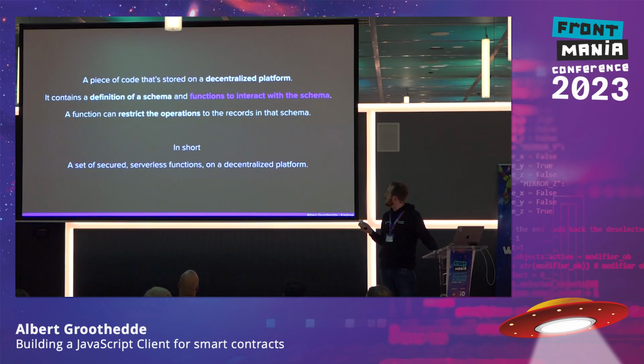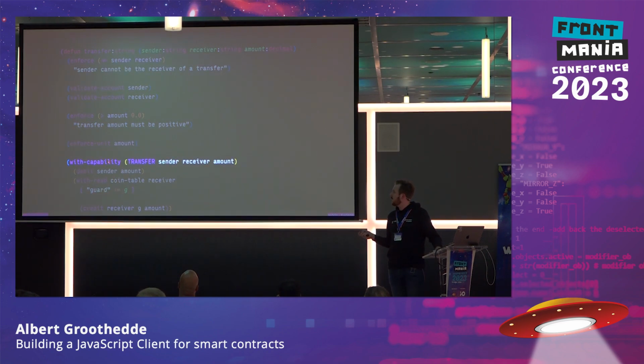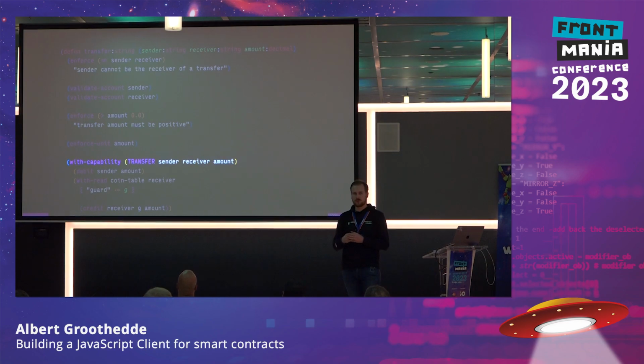Now that we looked into the functions, we're going to look into how a function can restrict the operations. So here we have the function again, and we can do that with the with-capability statement. And with-capability actually introduces something that in the transaction, when we submit this transaction to the blockchain, there must be a signature that is specific to what is written here.